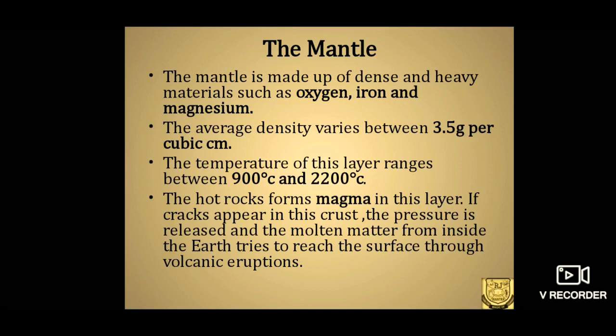Again, the temperature of this layer is about 900 degrees Celsius to 2200 degrees Celsius. We have already discussed that as we go deeper into the earth, the density of the rock increases as well as temperature increases. Therefore, the density of the rock is 3.5 gram to 5 or 5.5 gram per centimeter cube, whereas in the crust, as we have discussed, it is only below 3 gram per centimeter cube. Clearer?